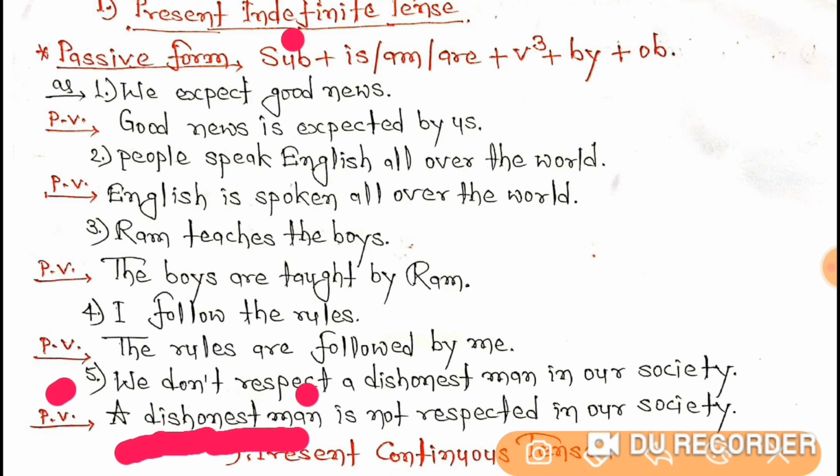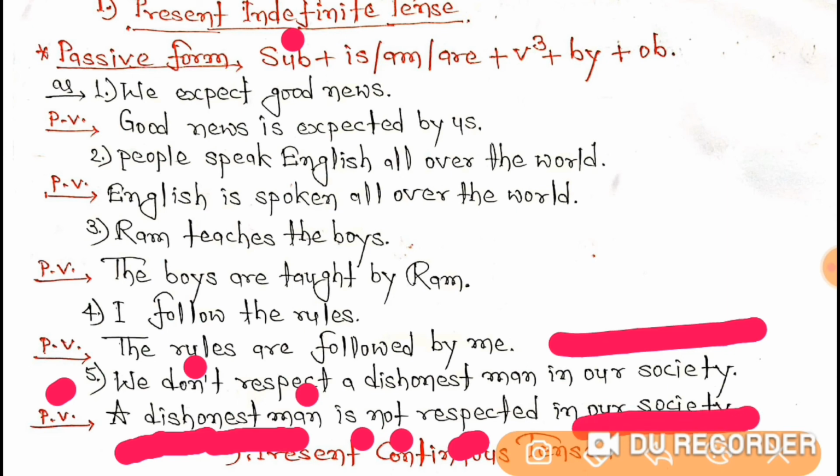And then subject, you have done, and then is, am, are. This means one of them you have to use. So I have done here what? Is. And as your sentence is negative, don't. That's why after is, am and are, you will have to use not. So I have done here not. And then respect, as V3 it has become respected. And then the rest of the words I have just written the same here, in our society.